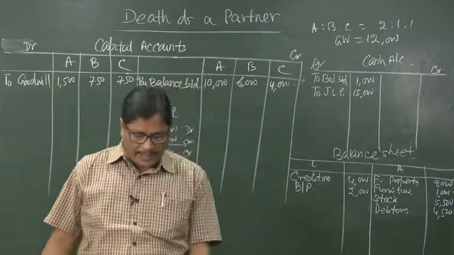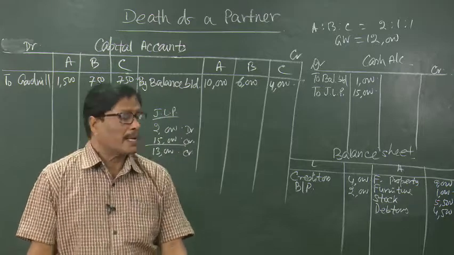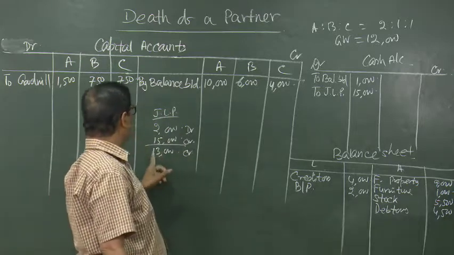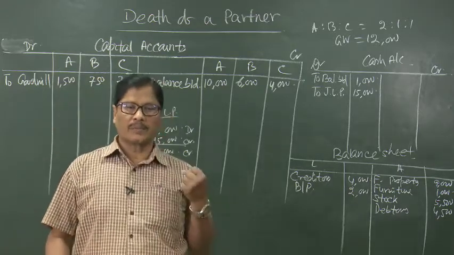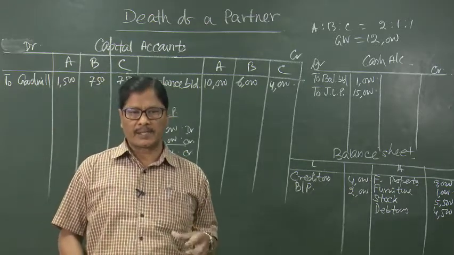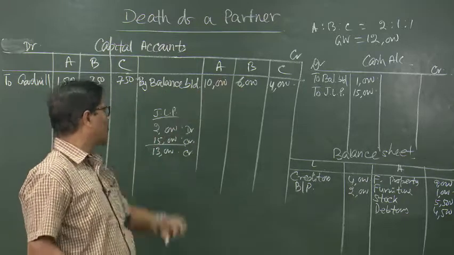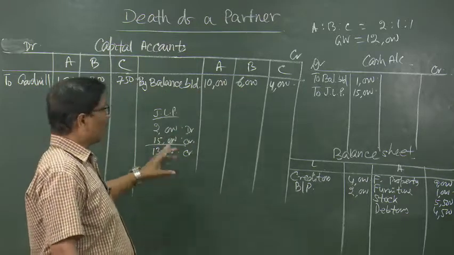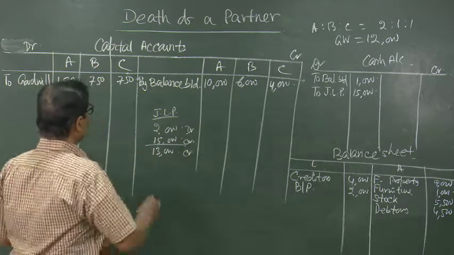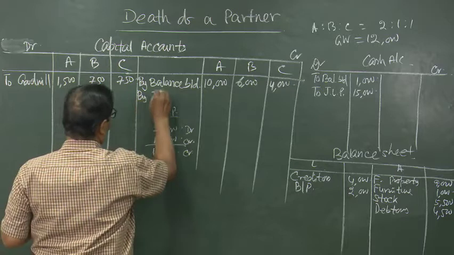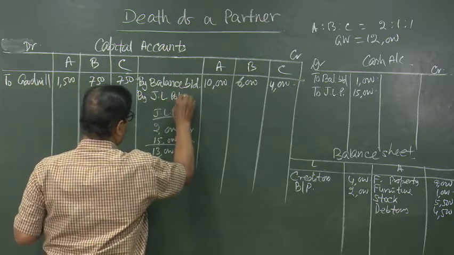Okay. Then that joint life policy account which is showing a credit balance of 13,000 will be passed on to the capital accounts of the partners in their old profit sharing ratio, and the old profit sharing ratio is 2:1:1. So, the entry will be joint life policy account debited and the partners' capital accounts credited.